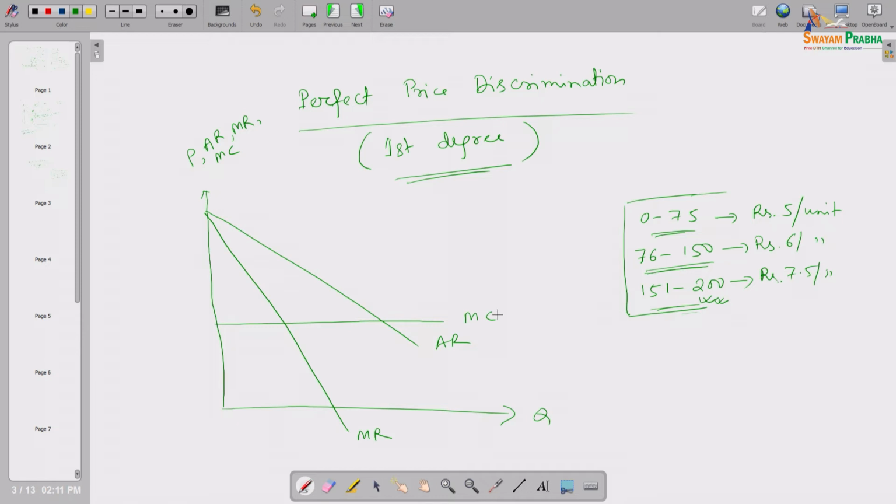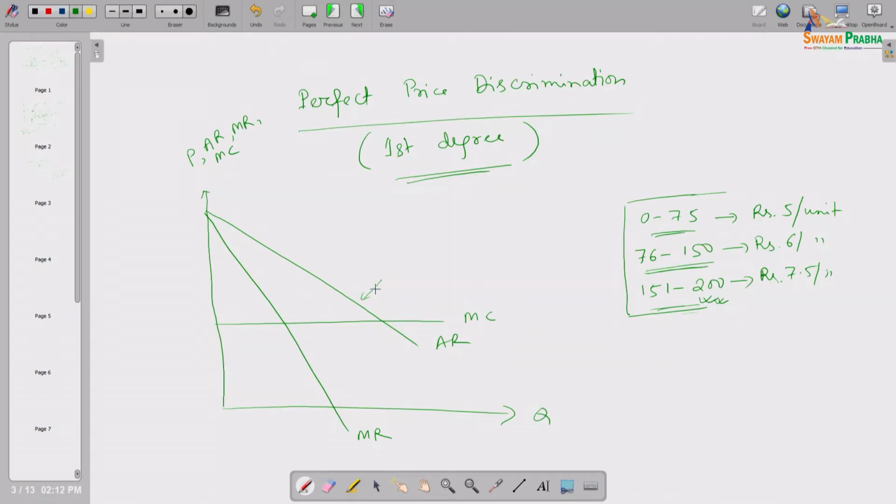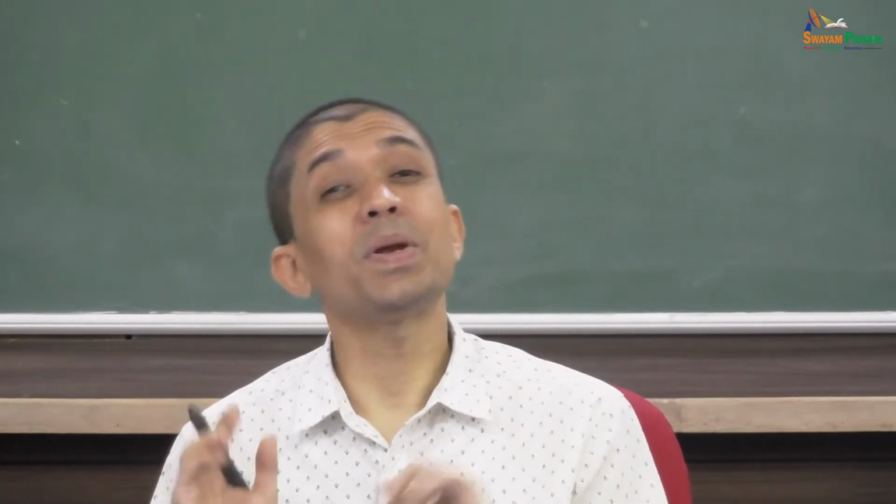So, I am the producer, I am the monopolist in that market. Ideally, I should not be able to see the demand curve, because this demand curve is generated by the potential customers, by their willingness to pay for the commodity I am selling. That is private information to them, not known to me. But if we assume that somehow I know that, then I can follow perfect price discrimination.